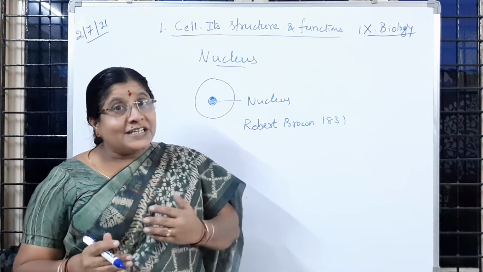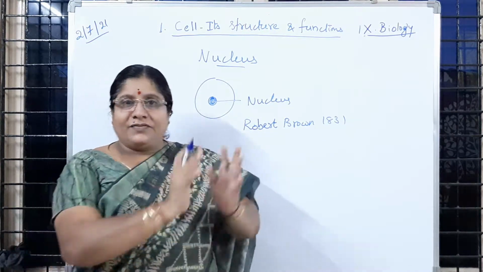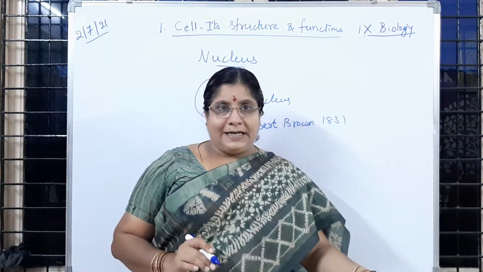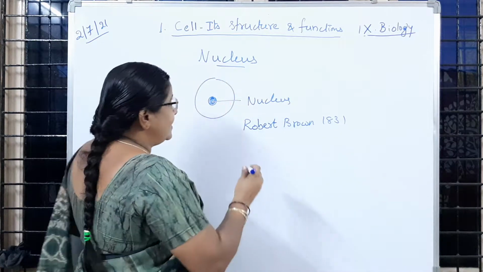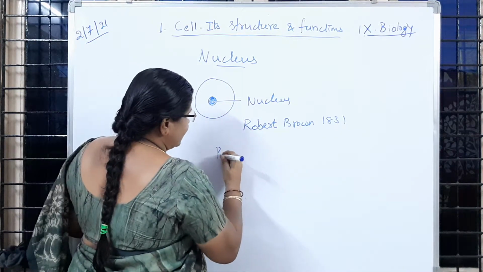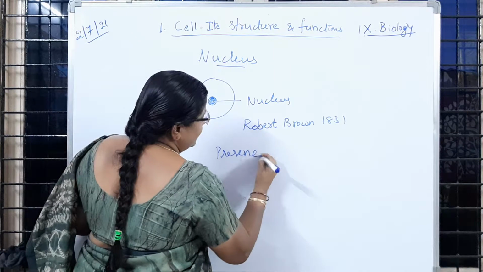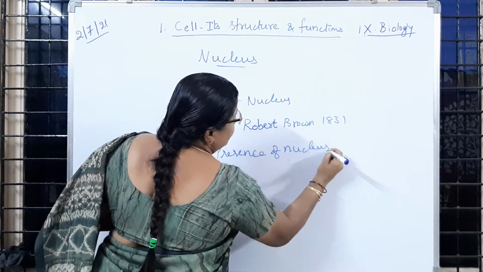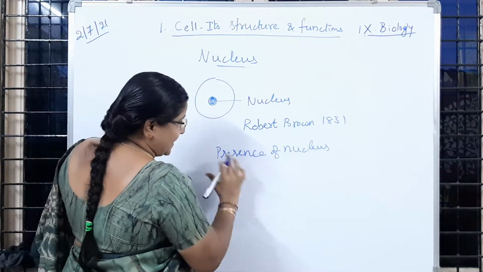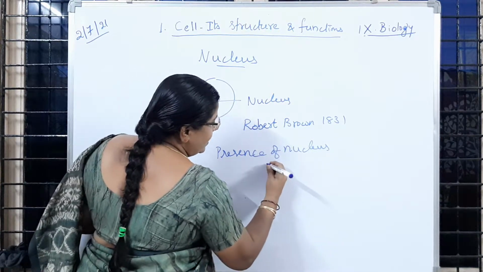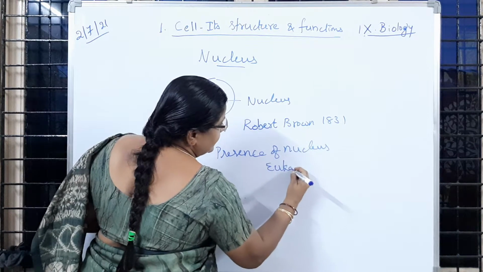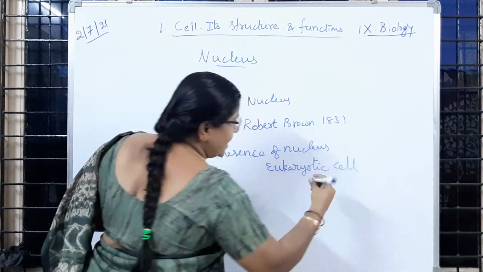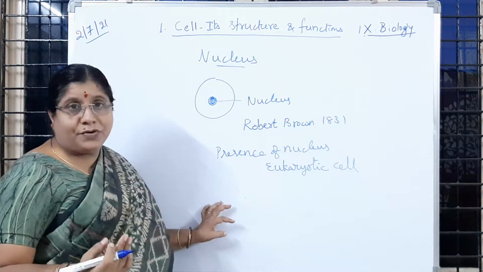So what are you understanding from that? The presence and absence of a nucleus. If a nucleus is present in any cell, it is called a eukaryotic cell, and the organisms are called eukaryotic organisms.